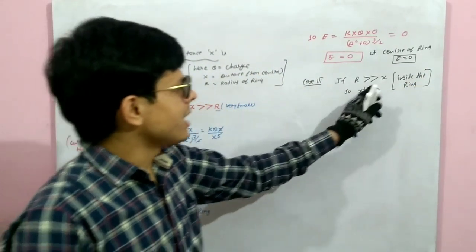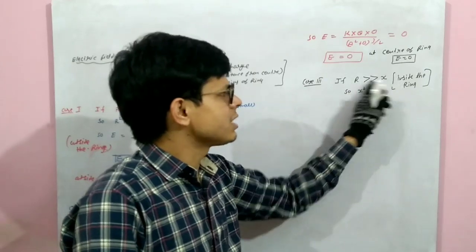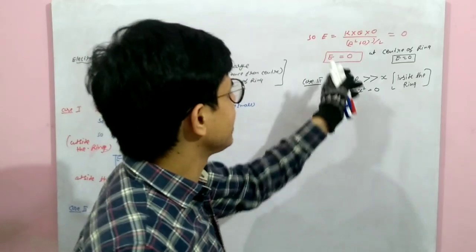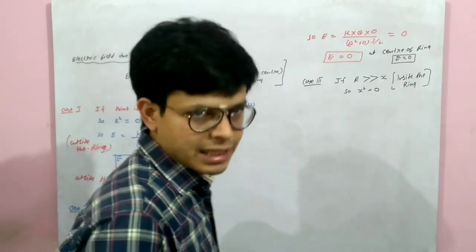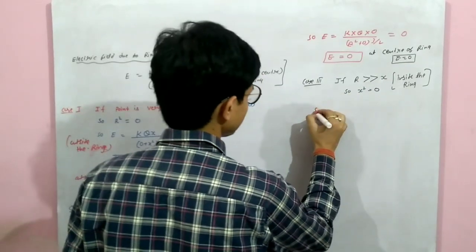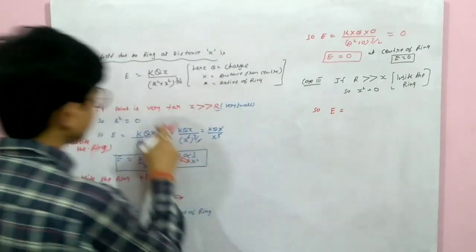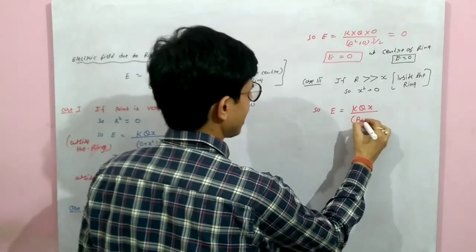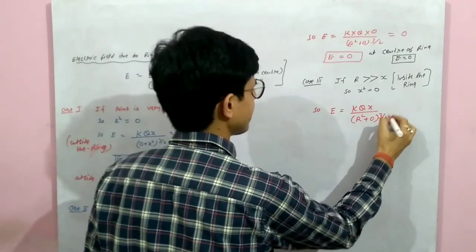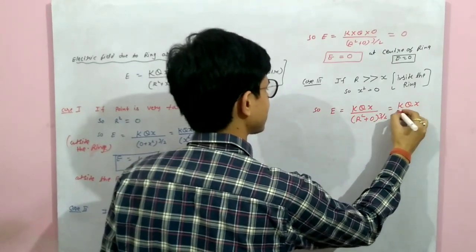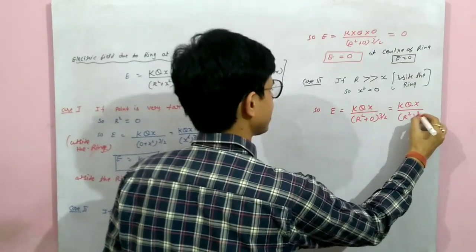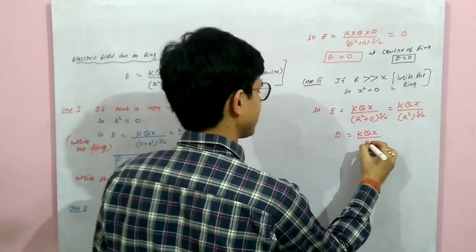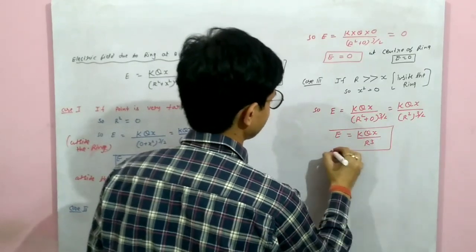See, x is smaller than r, इसका मतलब रिंग से बाहर तो नहीं गया, and it is not 0 भी नहीं है, इसका मतलब inside the ring। So E equal to, put it here, k q x upon (r square plus 0) to the power 3/2, it will come k q x upon r square to the power 3/2, E will become k q x upon r cube.